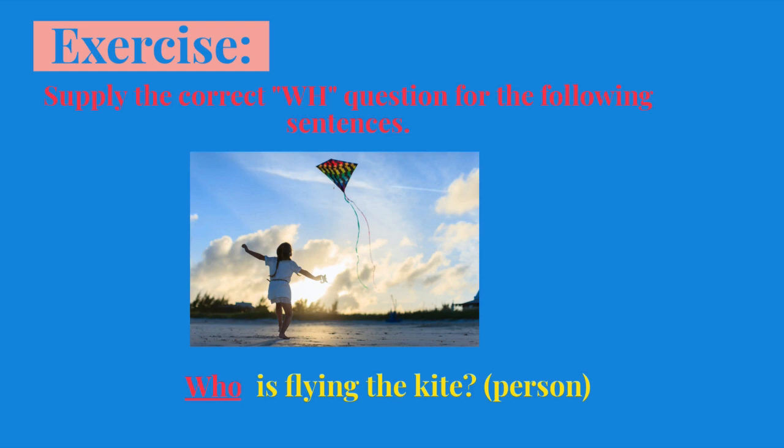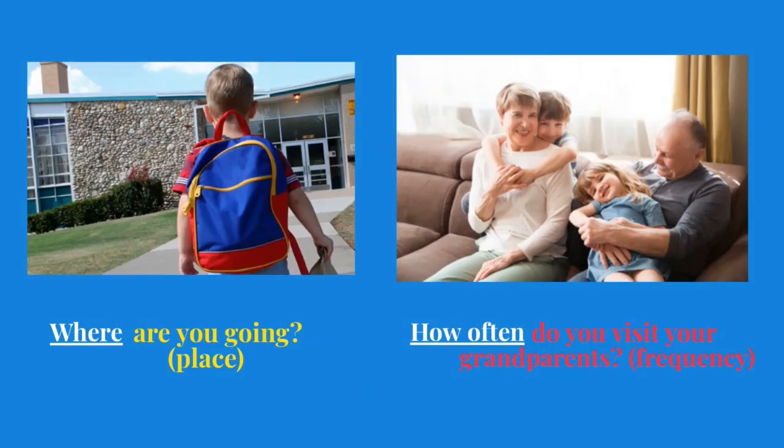Exercise. Supply the correct WH question for the following sentences. Example, blank is flying the kite. Asking about person, so the answer is who. Who is flying the kite? Next is blank are you going? Asking about place, so the answer is where. Where are you going? Blank do you visit your grandparents? Asking about frequency. How often do you visit your grandparents?